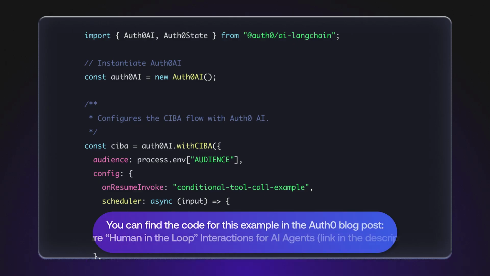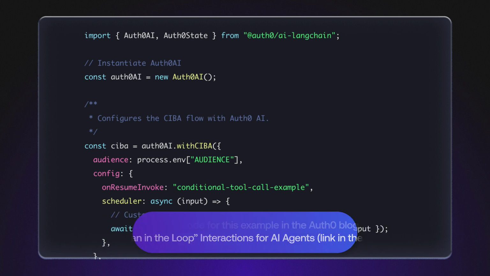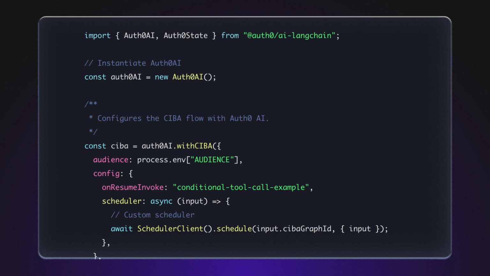Now, let's take a look at some JavaScript code to see how an AI agent can use CIBA to make a request for authorization. In this code sample, you'll see graphs, state annotations, and nodes. These are the components that make the CIBA flow work. So let's take a look at how they all work together. This example assumes you have a CIBA-compliant authorization server. For a streamlined experience, consider using Auth for Gen AI, which provides the platforms and SDKs you need to build AI agents that implement asynchronous user confirmation.